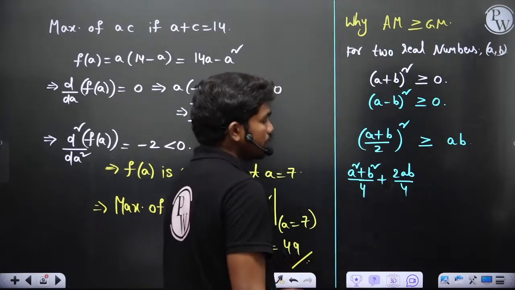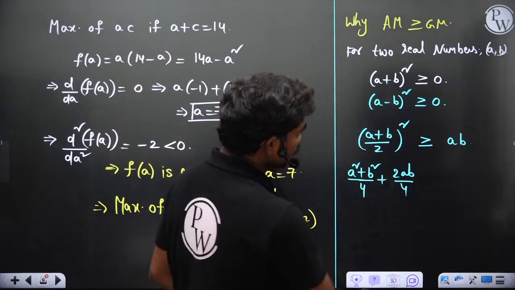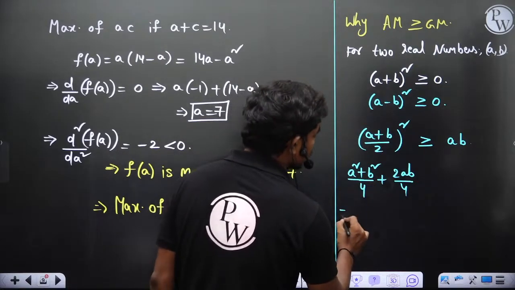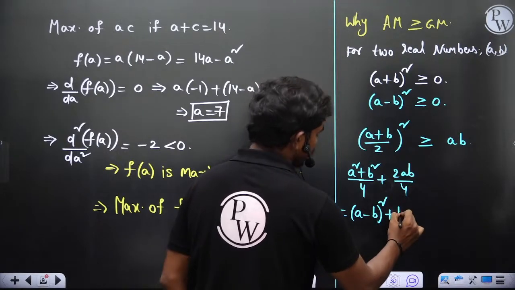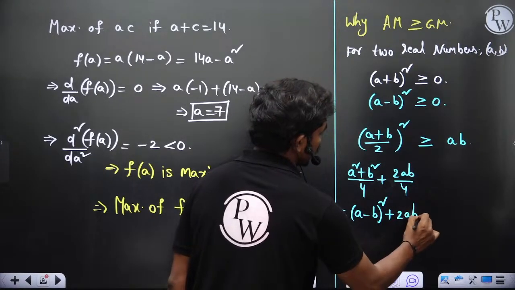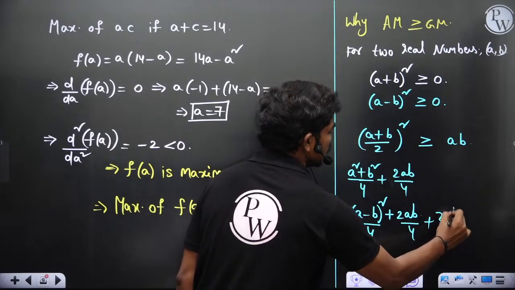Clearly, you can check (a square plus b square) by 4 plus 2ab can be written as (a minus b) whole square by 4 plus 2ab, and 2ab by 4 is as usual.